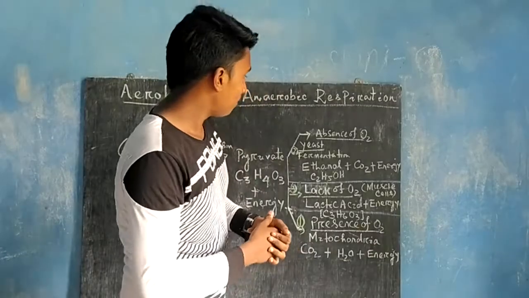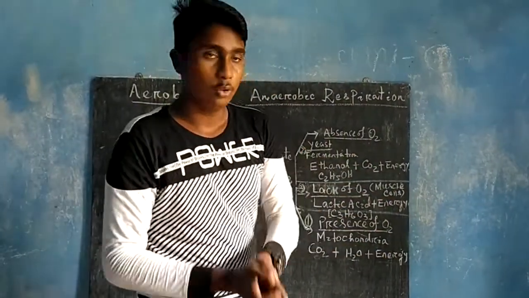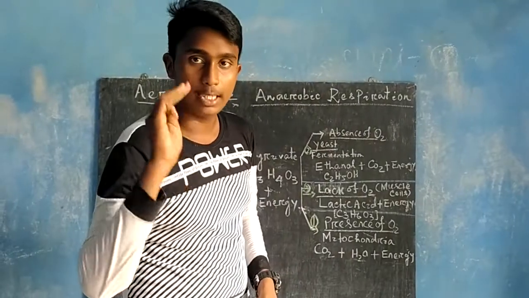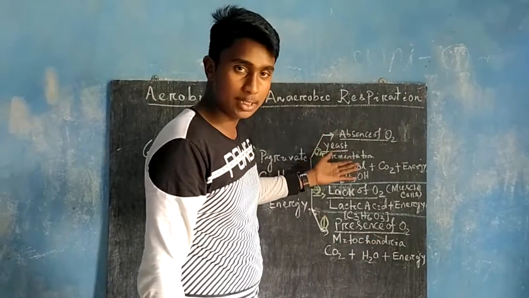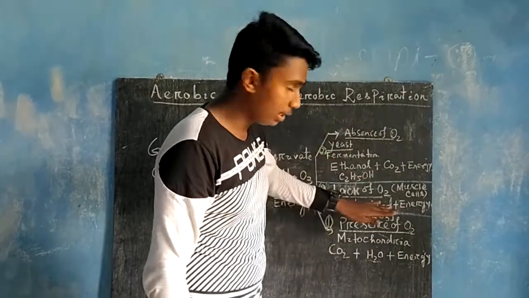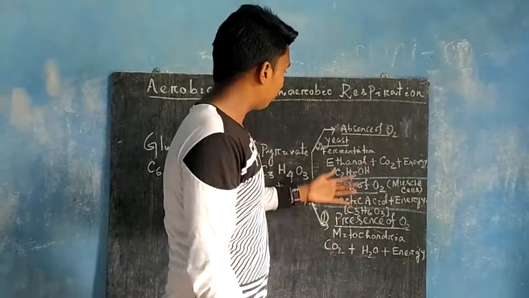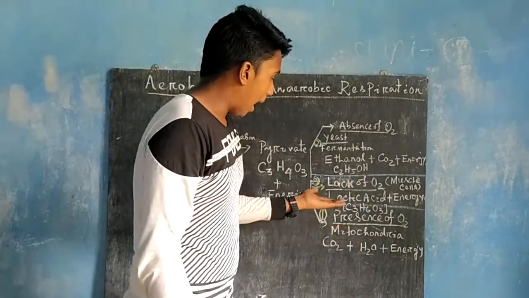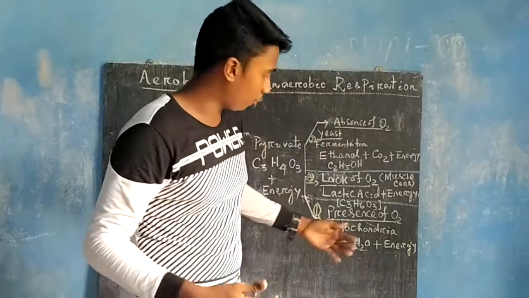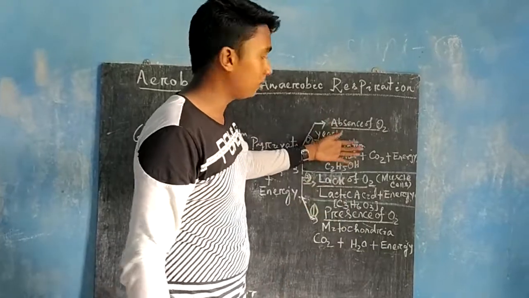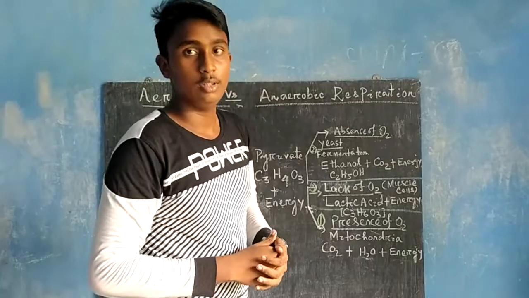So friends, from all the discussion, we conclude respiration has three main processes. First is aerobic respiration, another is anaerobic respiration, and third one is the lack of oxygen process that takes place in our muscle cells. So friends, remember that aerobic respiration produces more energy, and anaerobic respiration produces less energy compared to aerobic respiration.